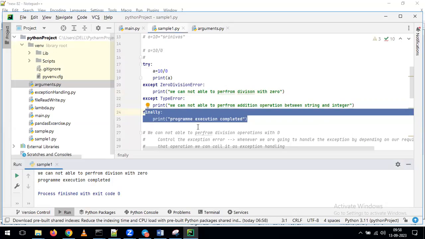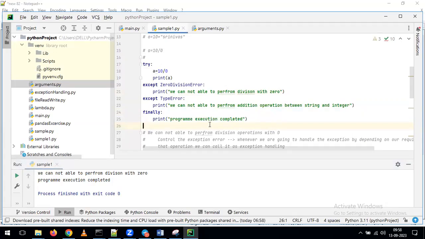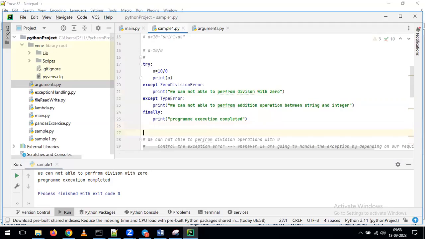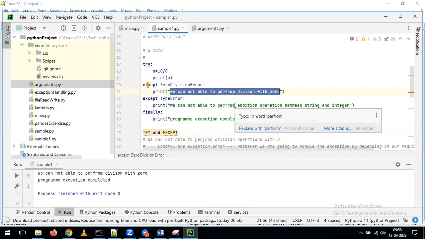When we are developing Python code, is it mandatory to give these try, except, finally? That is a good practice, so I can say it's mandatory at the same time. It is good practice in real-time projects, because in real time you write hundreds of programs, and whenever a program fails, you need to understand why it is failing and how to populate the reason for the failure. By using the except keyword, you can populate your own messages. Otherwise, Python will throw some default message, and by using that message you cannot understand the reason for the failure. For that reason, you want to populate your own error message, and for that we use the except keyword as part of exception handling.